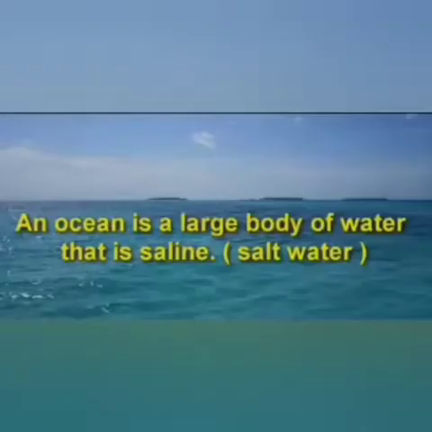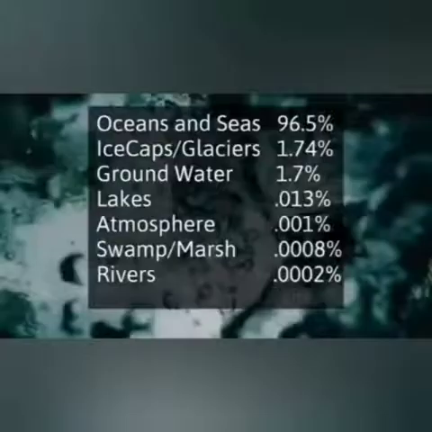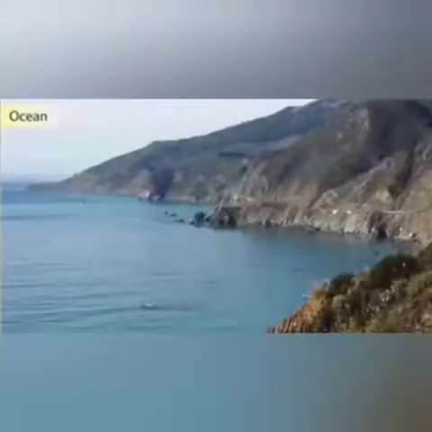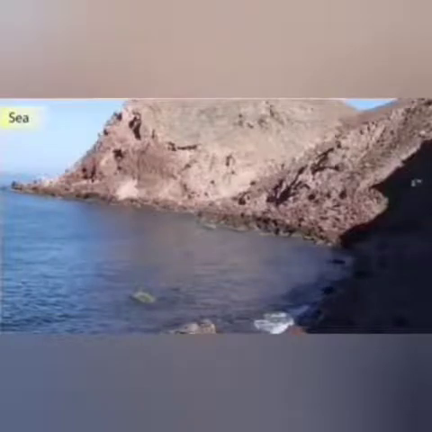Now let us see the salty water, that is the saline water. So an ocean is a large body of water that is saline, or we can say salt water. Now let us move forward. We will be seeing that 71% of the earth's surface is covered by ocean. You know, there is too much water present in the oceans. So here you can see water that contains a large amount of dissolved salt is called saline water, which is present in oceans and seas.